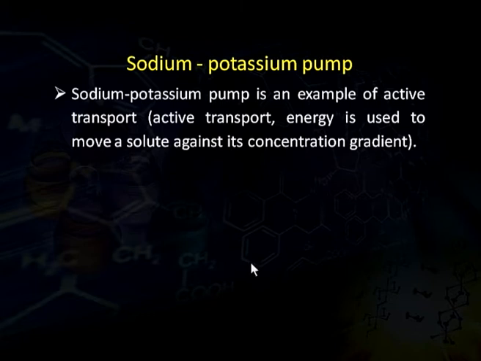Sodium potassium pump is an example of active transport. Active transport means the energy is used to move a solute against its concentration gradient. Usually, a solute can easily move from a higher concentration level to a lower concentration level, but from a lower concentration level the solute cannot move to a higher concentration level, and to do so some energy is required. Therefore, such type of transport is called active transport, in which energy is being used.